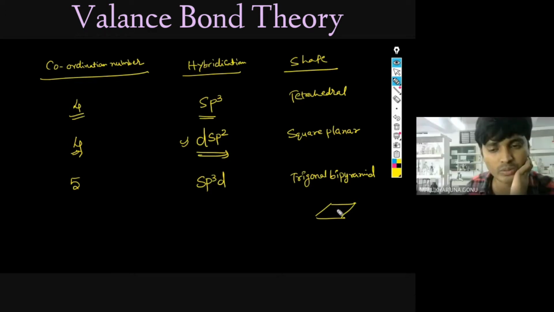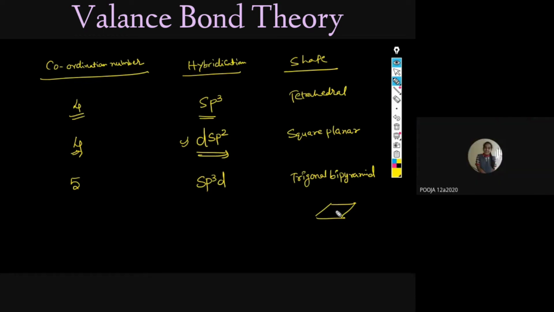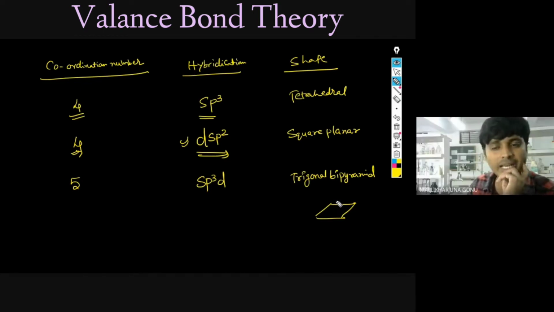Pooja, do you know? What is the other name, the other possible structure? Square pyramidal. Square bipyramidal means that will again be octahedral. Octahedral means like this. So square pyramidal, one pyramidal, that also can be possible. But in coordination chemistry, this trigonal bipyramid only you study.